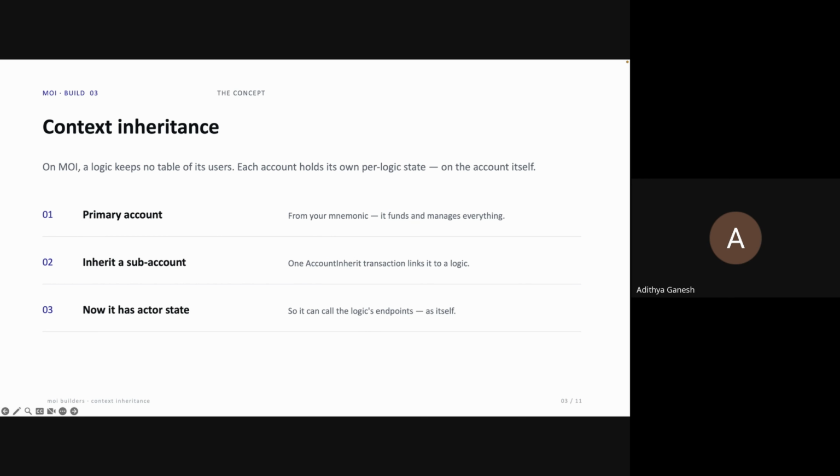Yeah, I was saying, the answer is exactly the locker itself. On Moi, the contract itself doesn't have a binder to write onto, so your account needs its own locker first. A brand new account doesn't have one, so if it tries to call the app, there's nowhere to actually store the data and the call fails. Inheriting is what creates this locker and creates that isolation that connects to your primary wallet in the first place.